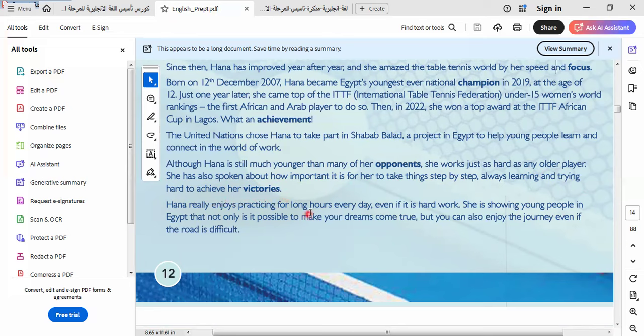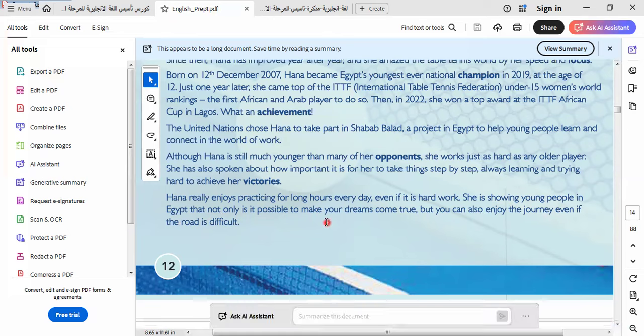Hannah really enjoys practicing for long hours every day, even if it's hard work. She's showing young people in Egypt that not only is it possible to make your dreams come true, but you can also enjoy the journey, even if the road is difficult. From this text, we learn that if we have dreams, we must work hard to achieve them. This is the moral or value of this text.